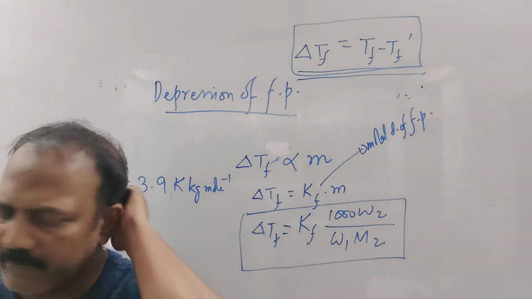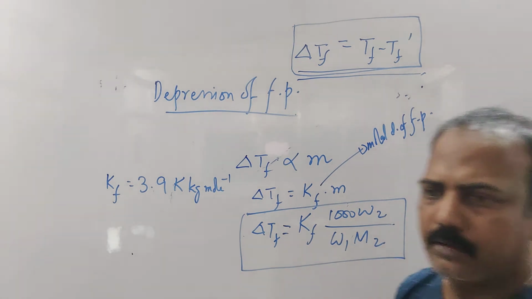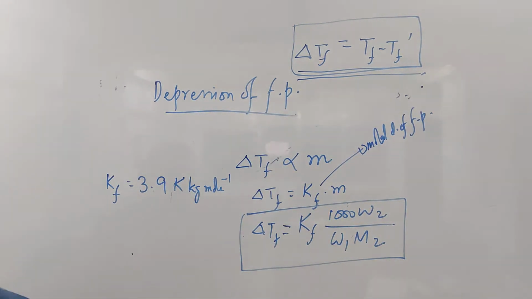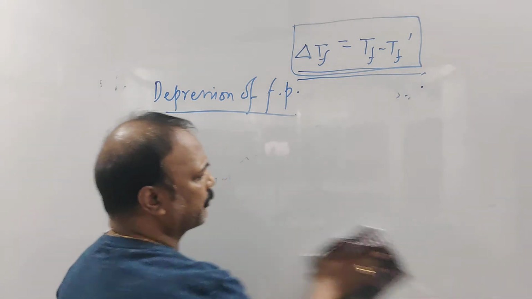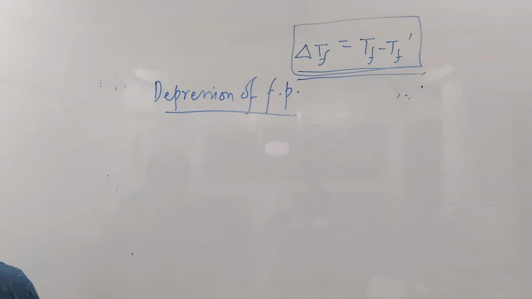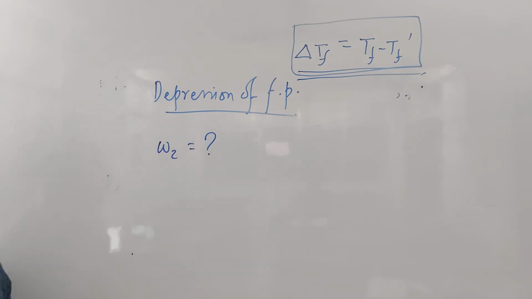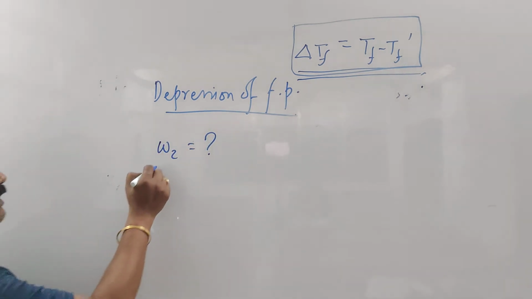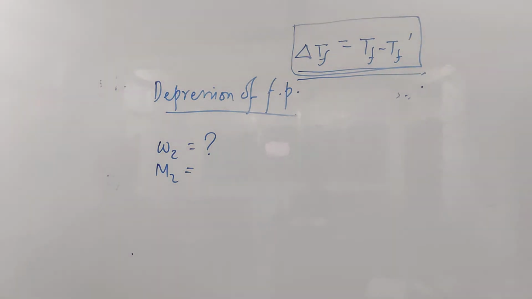Now tell me, what is the question? What is given? Calculate the mass of vitamin C. That means you have to calculate the mass of the solute, so W2 is equal to question mark. Vitamin C is given, that means M2 we can find out. Can we find out the value of M2? The molecular formula is given to you, so you just get it. What is the value of M2?